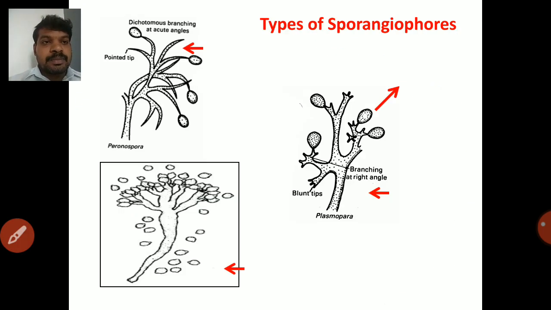Types of sporangiophores. There are different types of sporangiophores produced by downy mildew fungi, based on their branches. So sporangiophore is nothing but the stem which bears the sporangium. Okay?